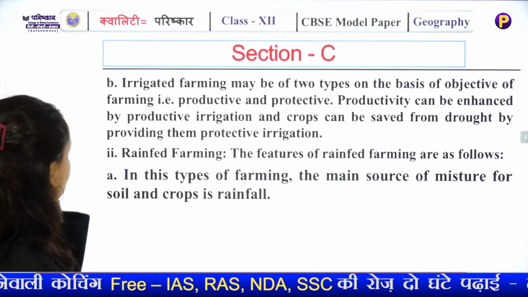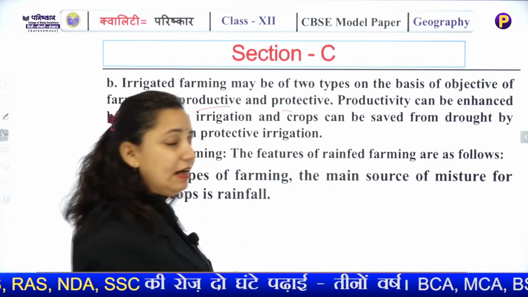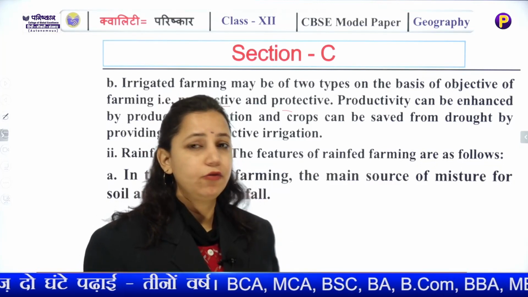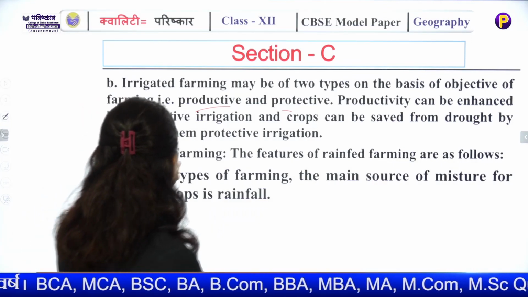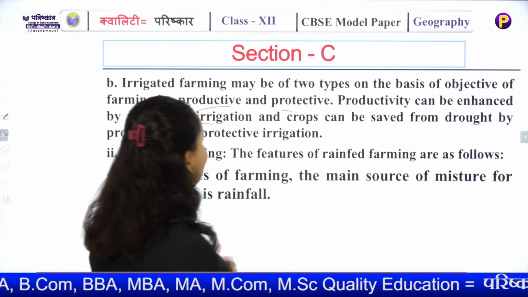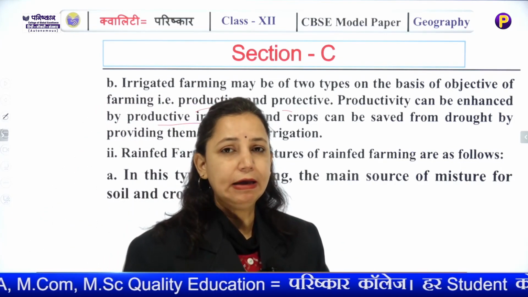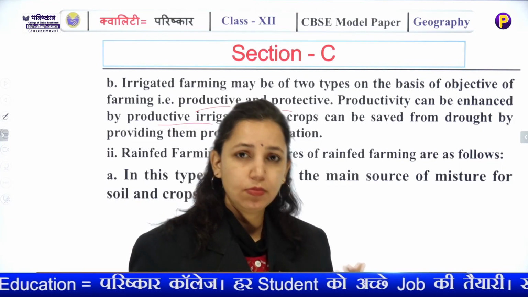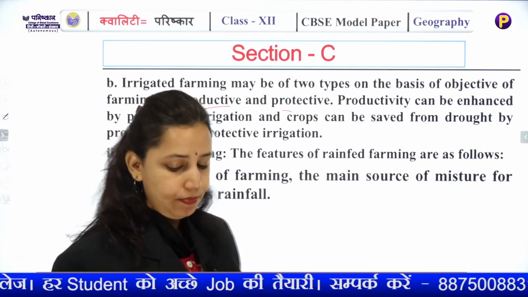It is based on two types, productive and protective. Productive means you have to increase the productivity of that particular crop, which is enhanced by providing more water, more irrigation. And protective means you have to protect that crop from the ill effects of climatic conditions, like protecting it from drought, so you have to provide sufficient moisture.